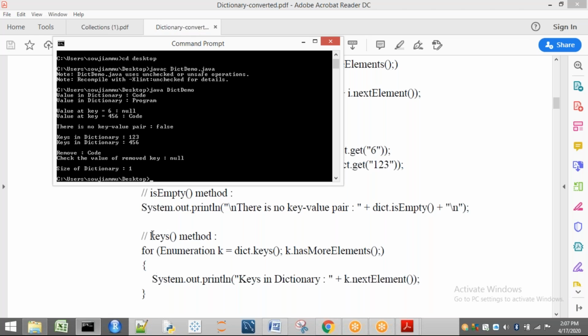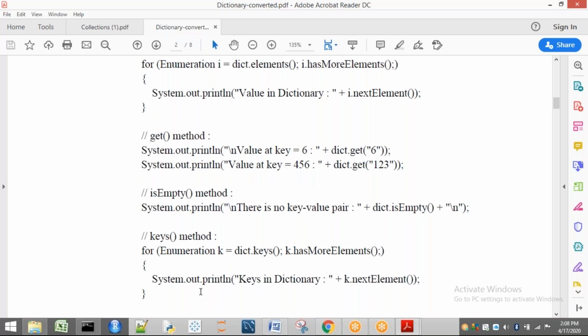Is empty is complete. Next, keys. Keys means I am going to get the corresponding keys. So see, for every key, whatever things are present in the dictionary, it is going to collect only the keys from those entries. First key is 1, 2, 3. It will print here: keys in dictionary 1, 2, 3. Next loop, what is it going to print? Keys in dictionary 4, 5, 6. Two keys are printed. Next. So this is about the keys method.